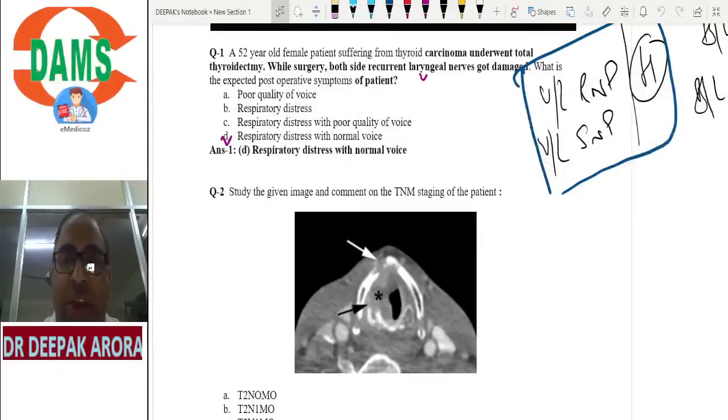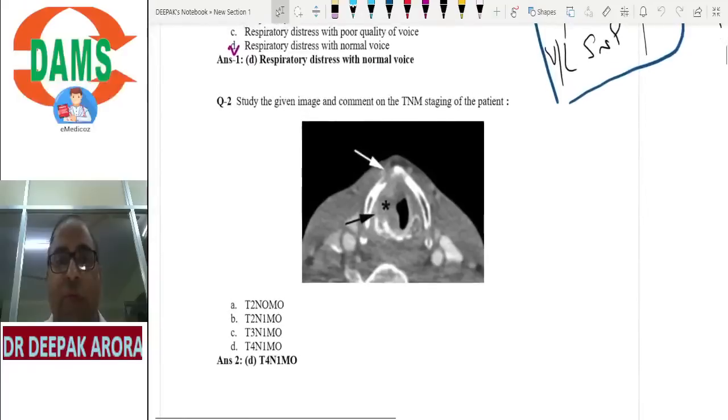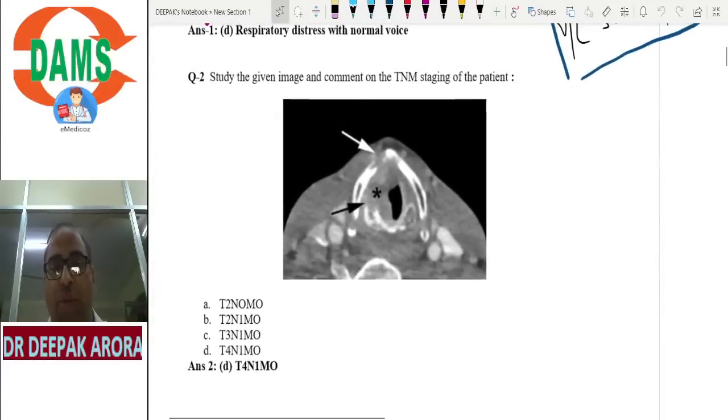In your INICET, 60 to 70% of the MCQs will be coming from ear, and the remaining will be nose and larynx. In larynx, if you want to read the topics, two topics, carcinoma larynx and vocal cord palsy, should be on your tips. The examiner will ask you the TNM classification of CA larynx, and will ask you management.